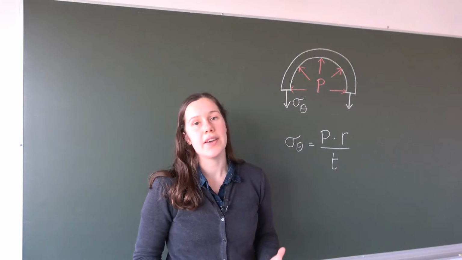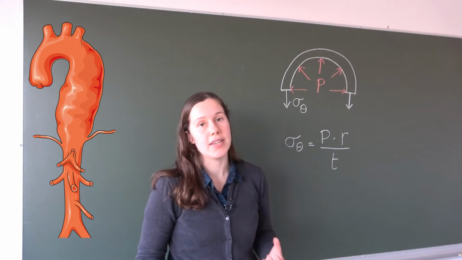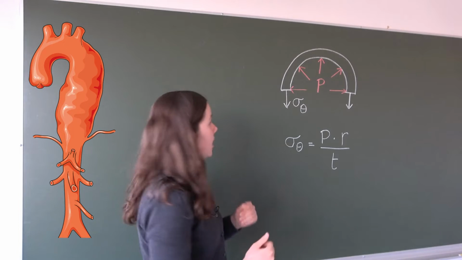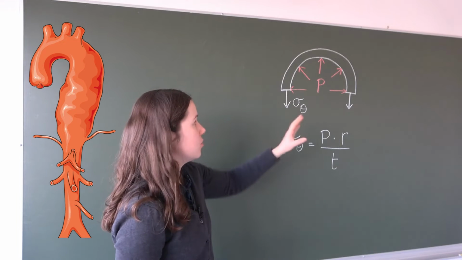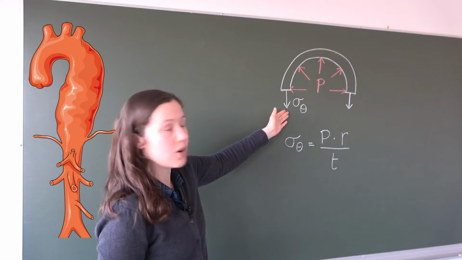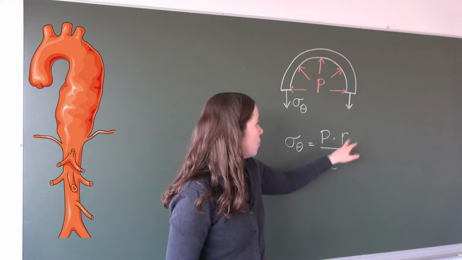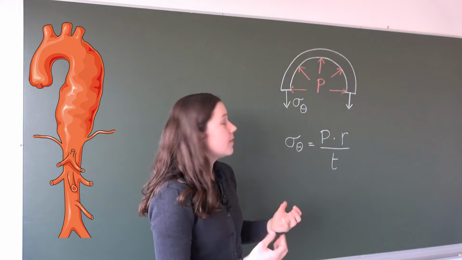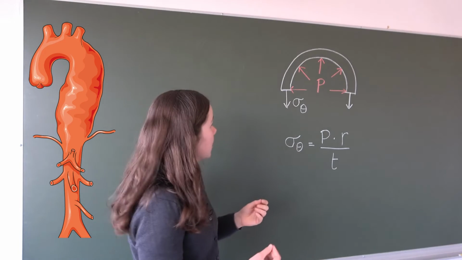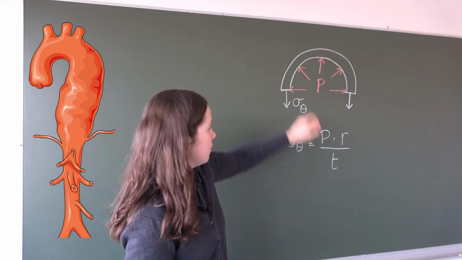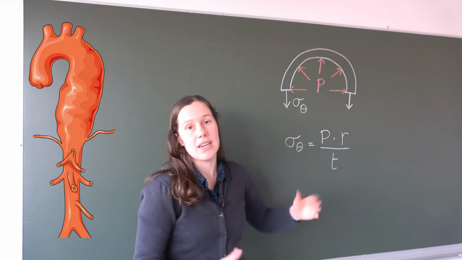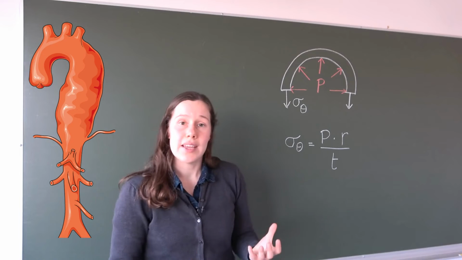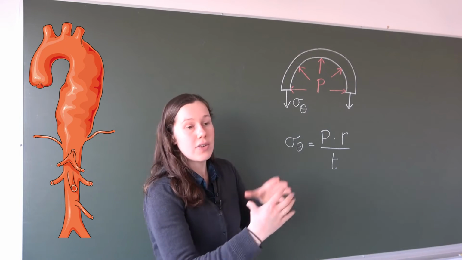Let's, for example, think of an aneurysm, which can be a life-threatening disease in some cases. An aneurysm is a local dilatation of an artery, and if we look at the simple Laplace's law for pressurized tubes, then we can see that the circumferential stress in the wall will increase along with the increasing radius of the aneurysm. And so what the cells will try to do is produce more material in order to increase the thickness of this wall, such that the stress can reduce again. But often they fail to do so, which leads to an unstable situation where the artery keeps on growing over